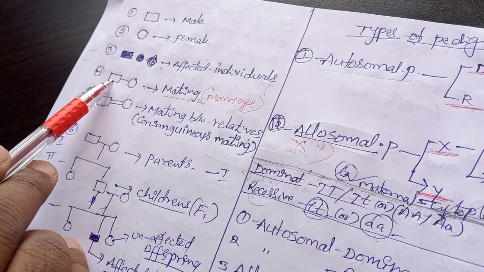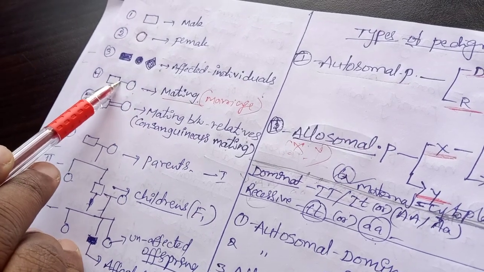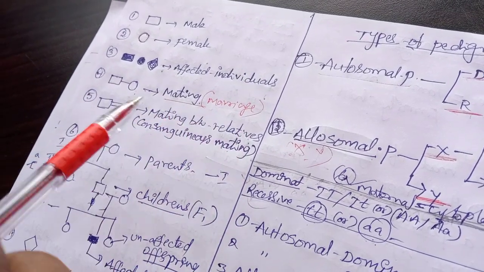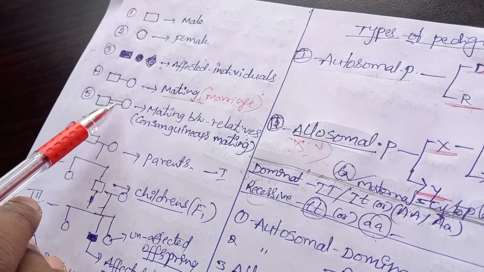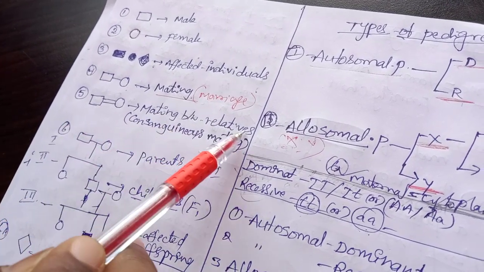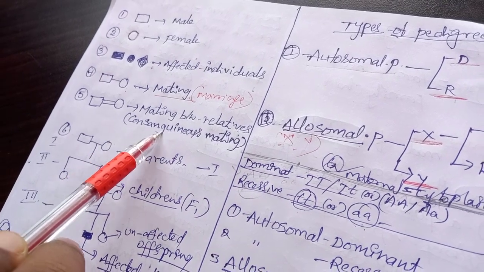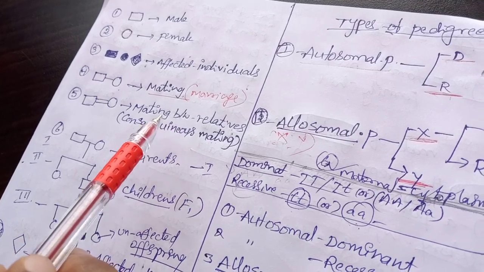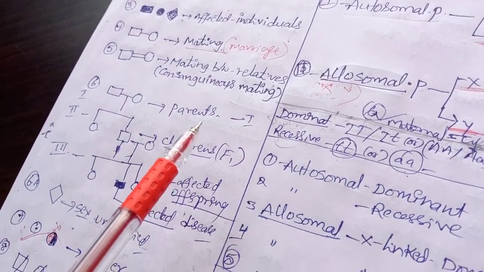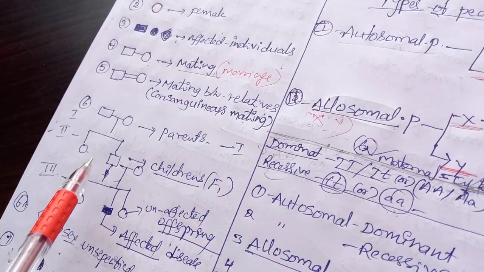The next one is the same, but with two lines. This is the mating between relatives, consanguineous mating, that means closely related families.